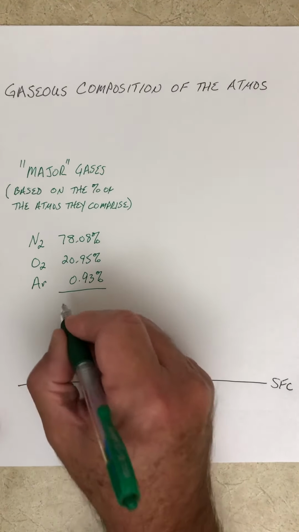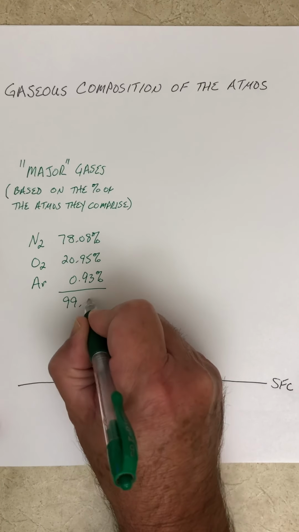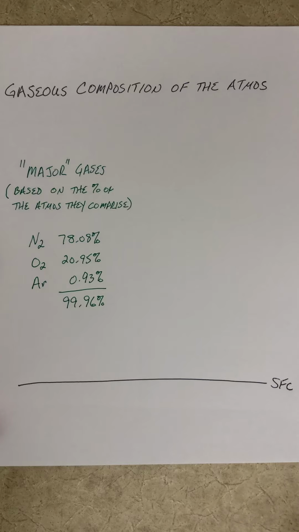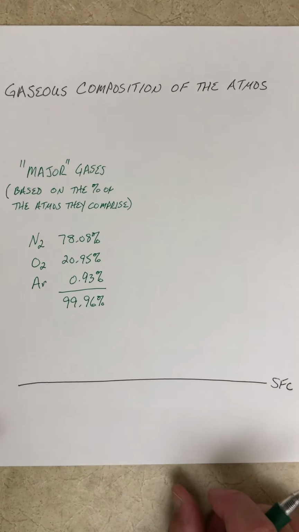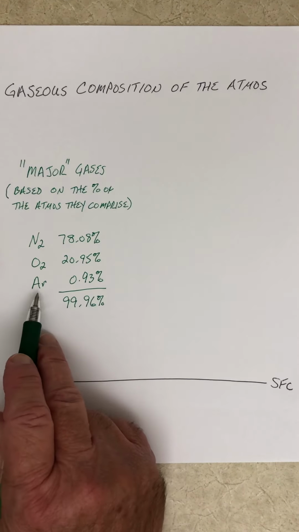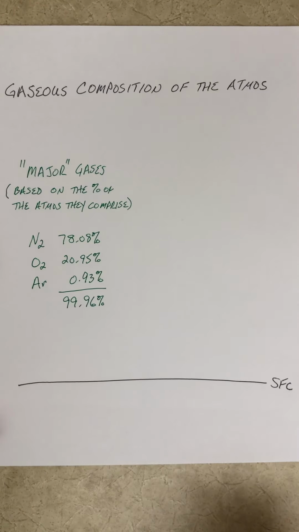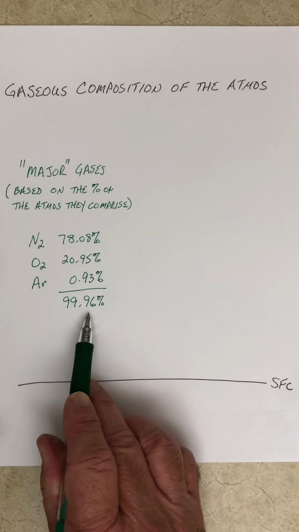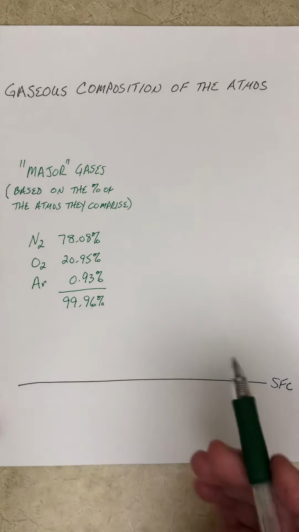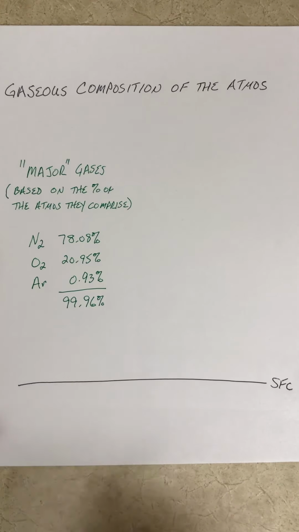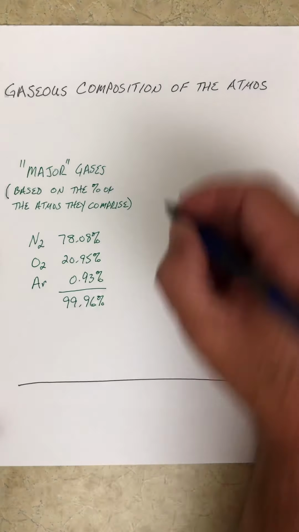The three of these combined make up 99.96% of a dry atmosphere. Okay, when you think about it, all the rest of the gases in our atmosphere combined make up about 0.04%. And so if I look at these gases, these really are not greenhouse gases at all. So that tells us that the greenhouse gases in our atmosphere can make up a maximum of 0.04%. And in reality, most of the rest of the gases, what we call the minor gases, are greenhouse gases. Okay, so let's take a look at those minor gases.